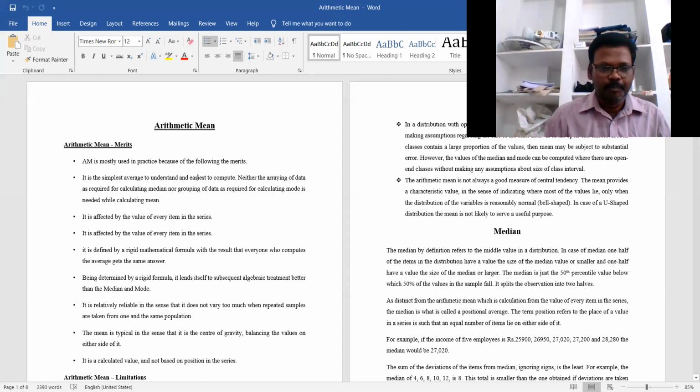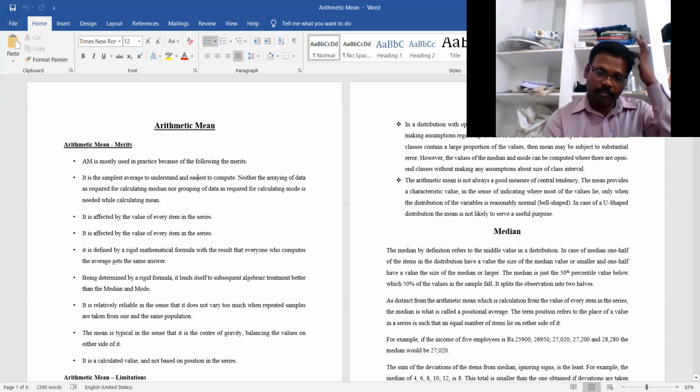It is what is called the second quartile, we can say. Second quartile, 50%. If you take 100%, exactly 50% is the value we are going to take. That's why the median value divides the entire data into two halves.